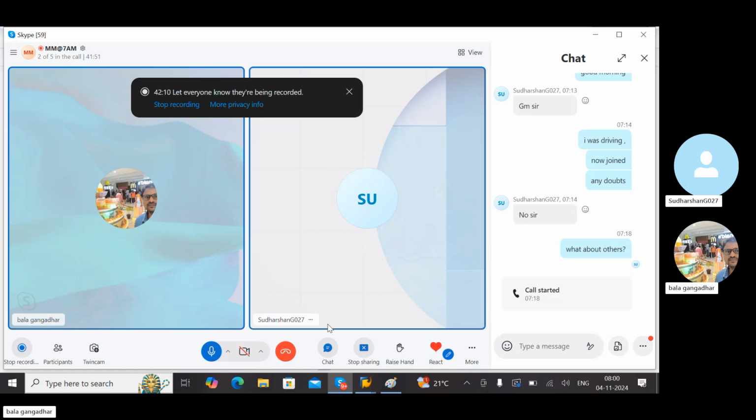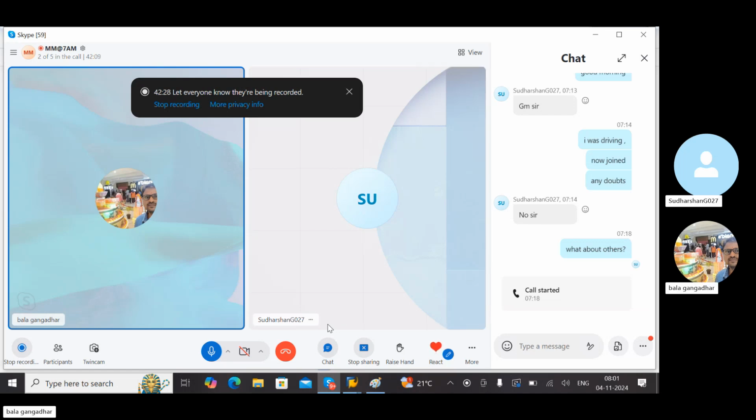One more doubt, sir. Along with SAP MM, if I want to take another module like SAP Ariba, which module will be best along with S4 HANA? S4 HANA is enough.